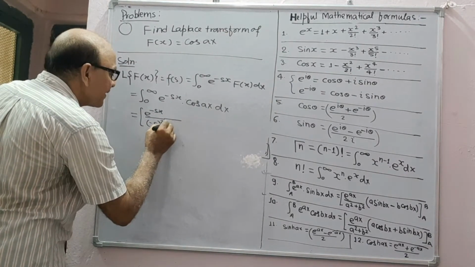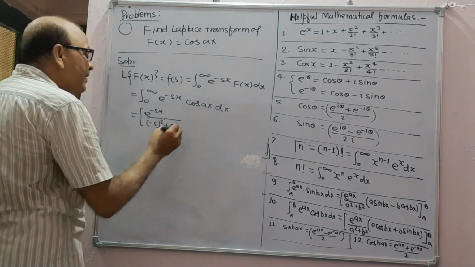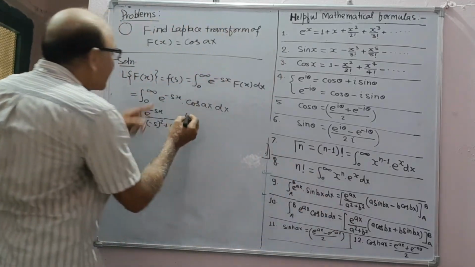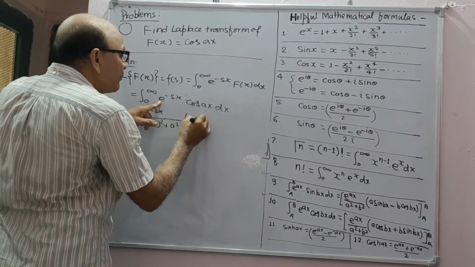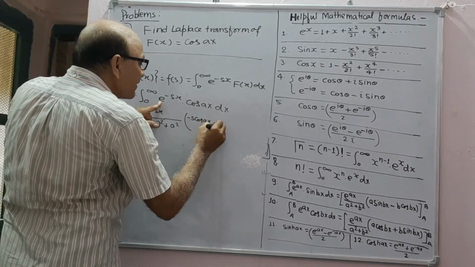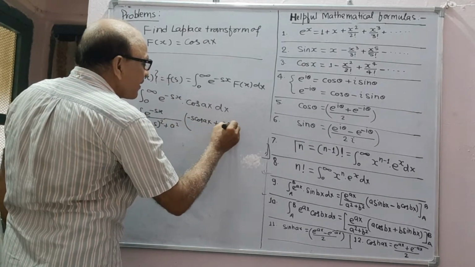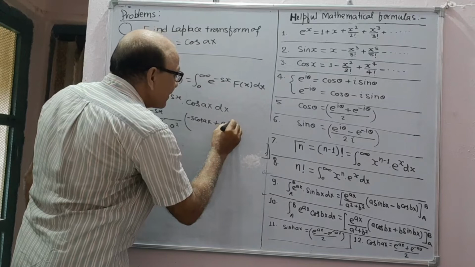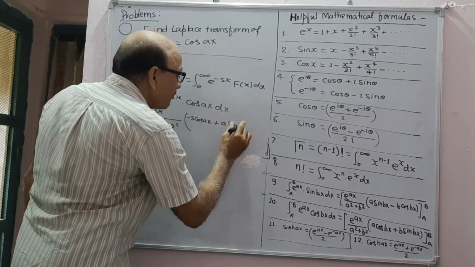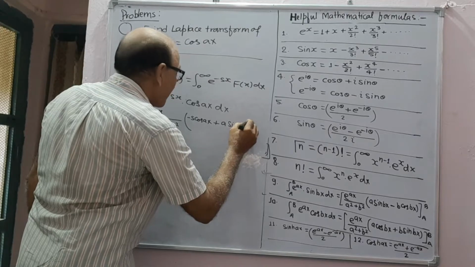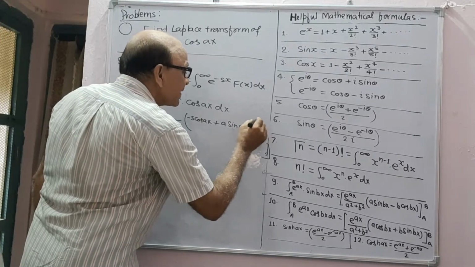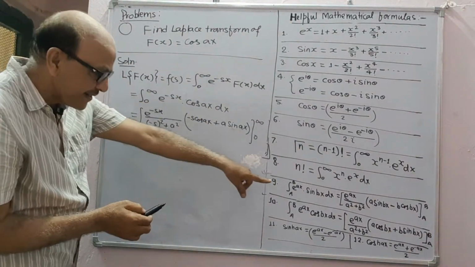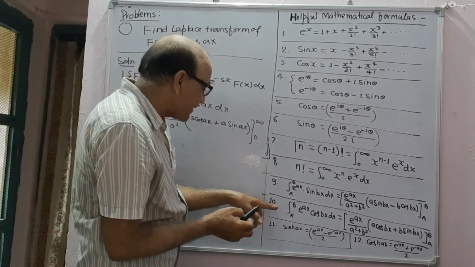a squared plus b squared into (a cos bx, a means minus s, cos bx, plus b sin bx), from 0 to infinity. Here this is a and this is b according to formula number 10.